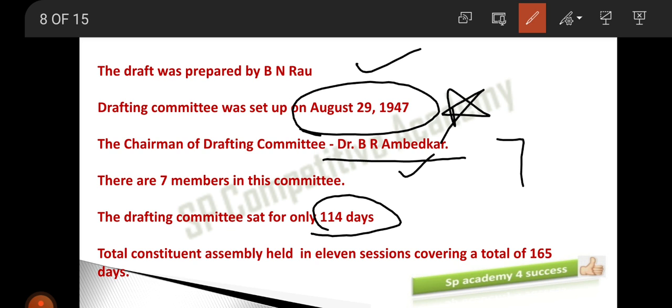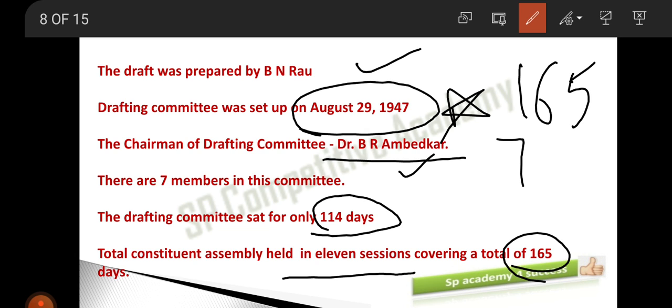And this draft committee sat for 114 days. Means totally it took 114 days only for drafting. Here let me tell you, the Constituent Assembly was conducted in 11 sessions. The whole Constituent Assembly was conducted in 11 sessions, and these 11 sessions were completed in 164 days. Clear? I am repeating.